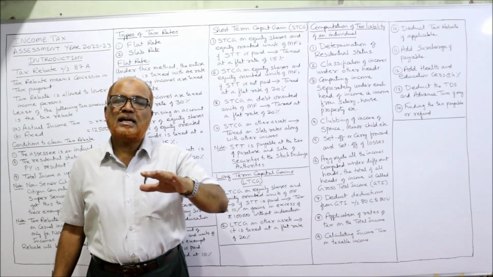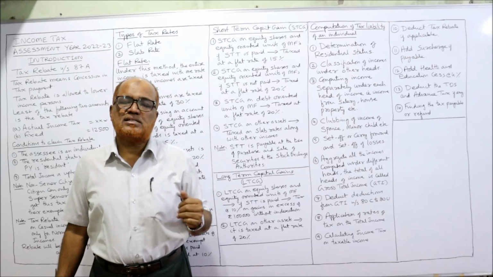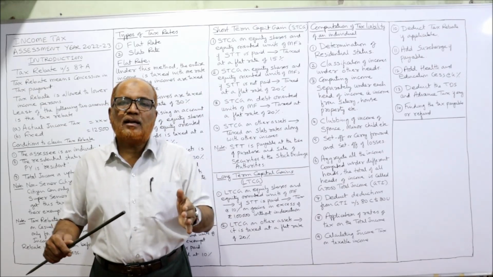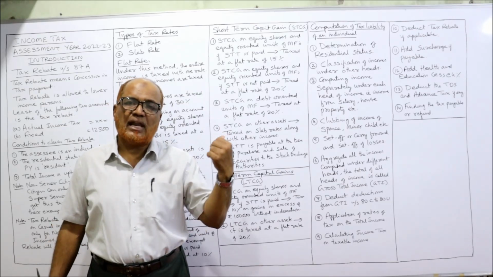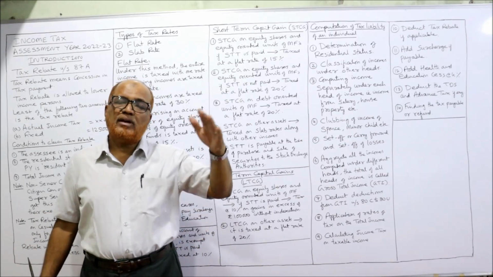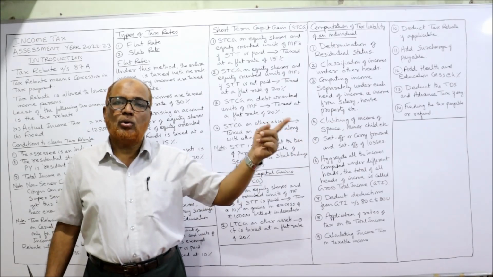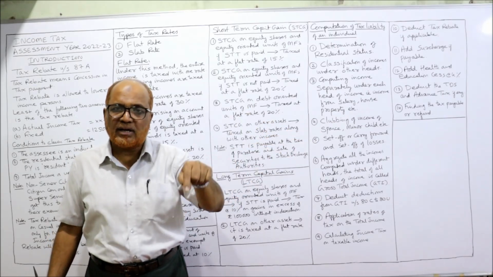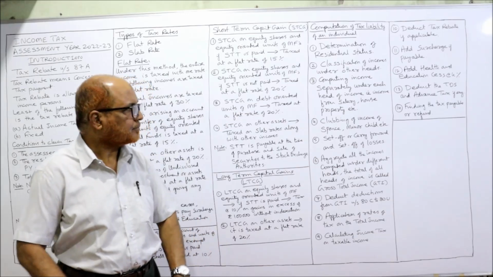If a person has incurred a loss in the last year, in the current year income, we can set off the loss of the last year. The Income Tax Act has given the provision that any previous year losses, those losses can be set off from the current year income if it is there.